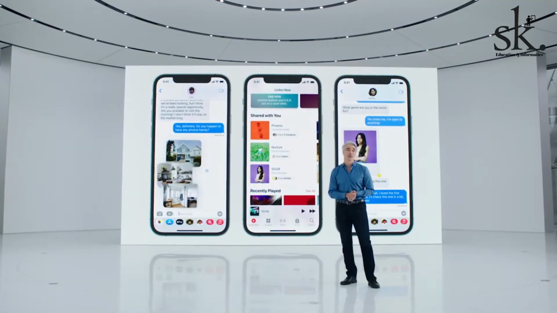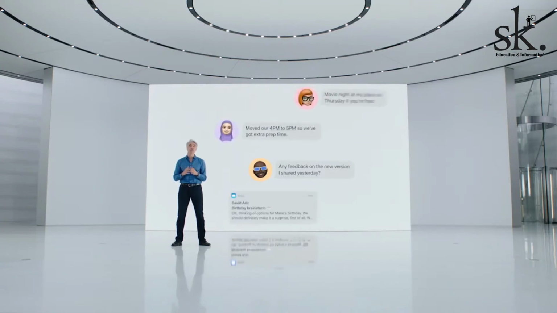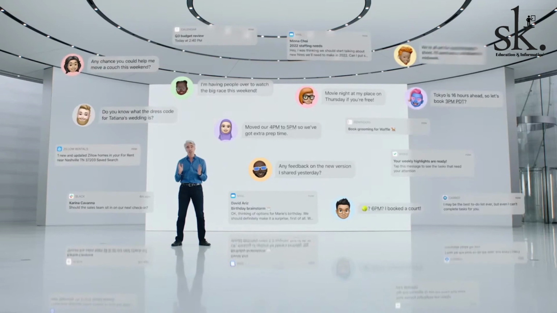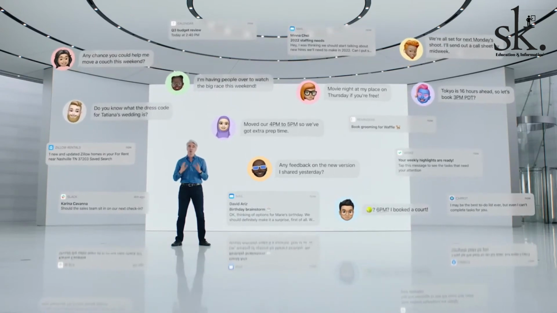So let's come to the final point. When will your iPhone get the iOS 15 software update? Now, the release date of iOS 15 is yet to be revealed, but we expect the official rollout of the latest iteration of iOS to happen once the iPhone 13 series goes official.